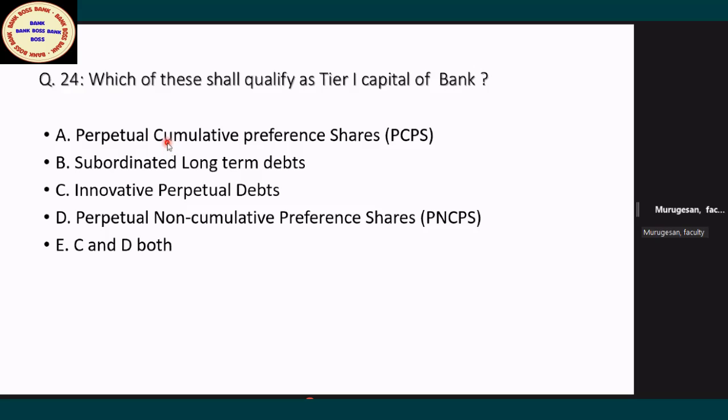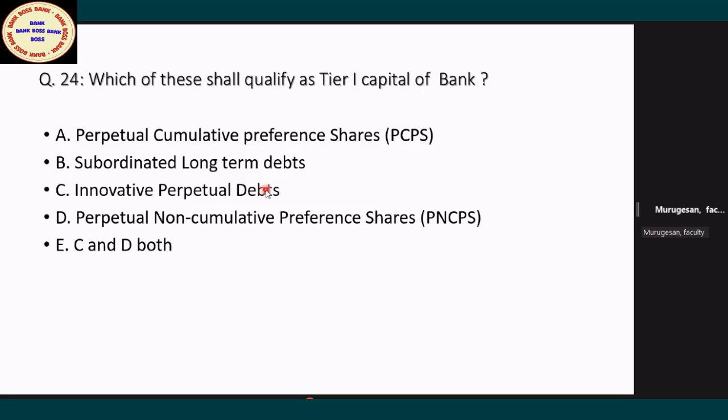But when it is cumulative, normally it will go for that PNCBS. What is PNCBS? Perpetual, non-cumulative, preference share. I think all of you know what is cumulative, non-cumulative. So the non-cumulative preference share will qualify as tier 1. Long-term debt is always tier 2. Anywhere debt means, don't worry, straight away tier 2.